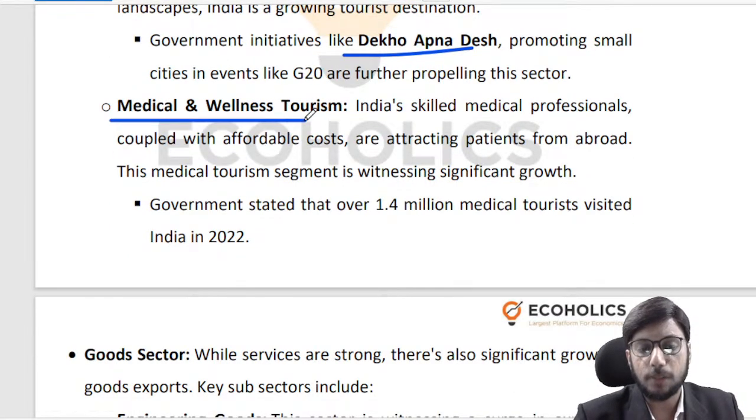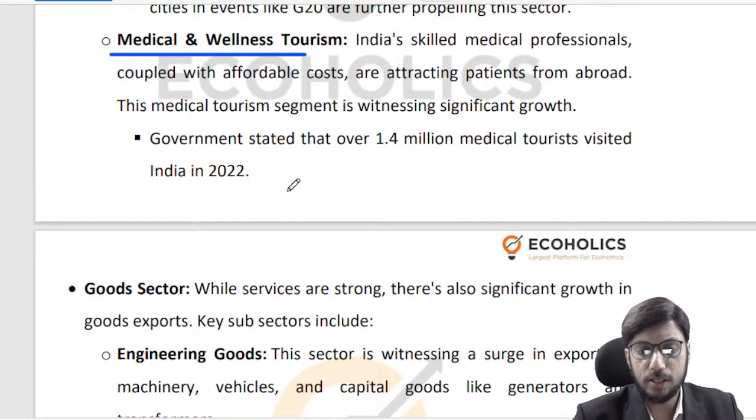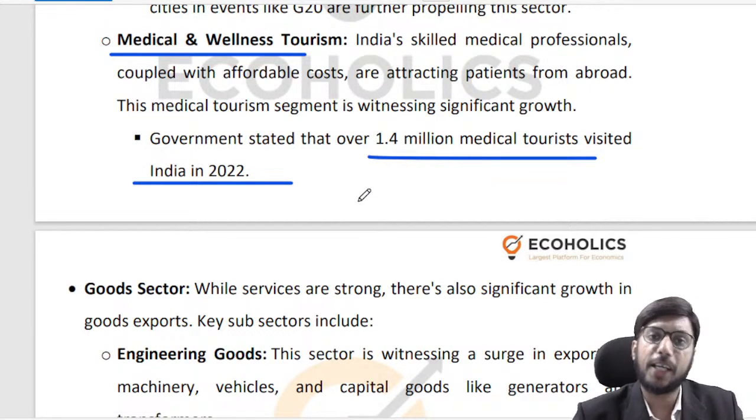Medical and wellness tourism has been attracting a lot of patients from abroad, because India has hospital care and doctors that are top notch in quality terms, as good as the rest of the world, and very cheap compared to the rest of the world. So a lot of patients come into India on a regular basis. For instance, 1.4 million medical tourists visited India in 2022, and a lot of state governments are now competing with each other to develop this medical and wellness tourism industry within their own states.